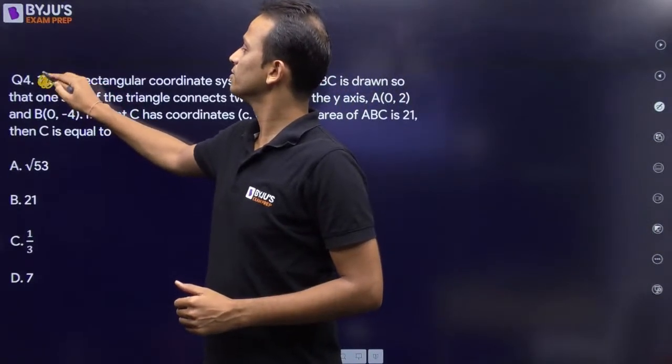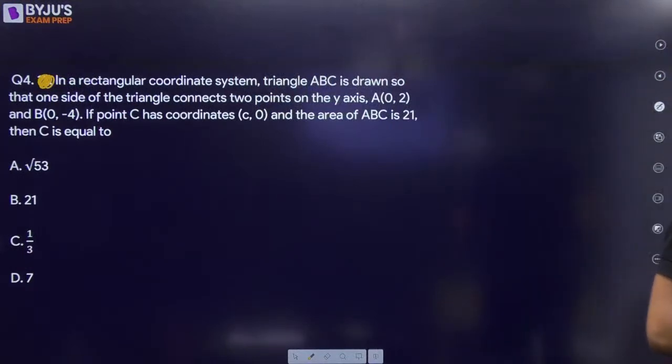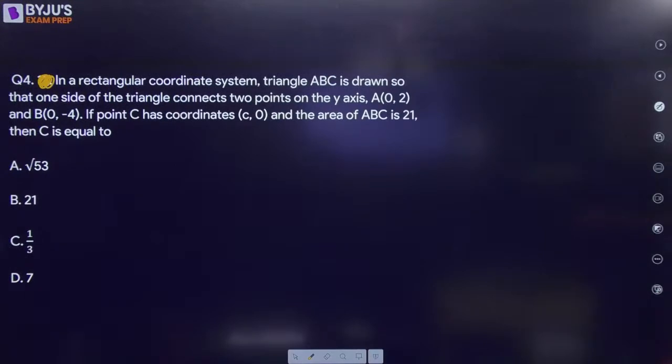So in a rectangular coordinate system, triangle ABC is drawn so that one side of the triangle connects 2 points on the y-axis. The points on the y-axis are given as 0, 2 and 0, -4.